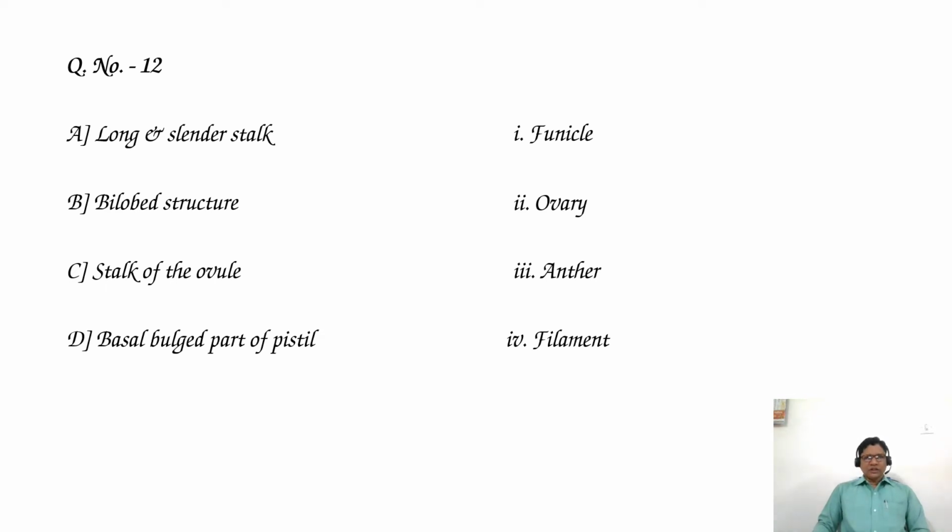Now, long and slender stalk is filament, a part of the stamen. It is a long and slender stalk that connects to the anther and supplies nutrients due to the presence of vascular tissue.